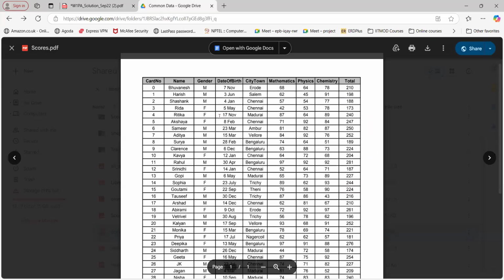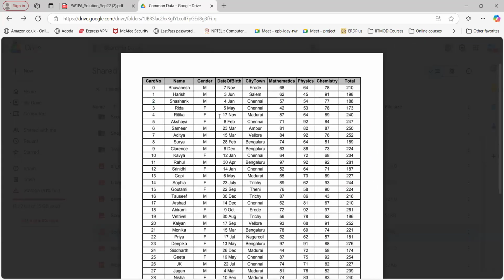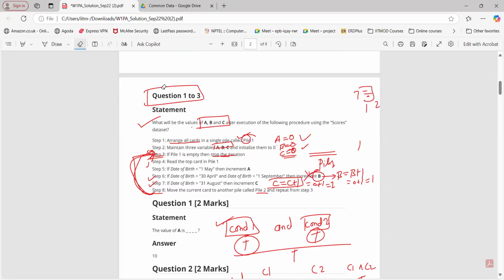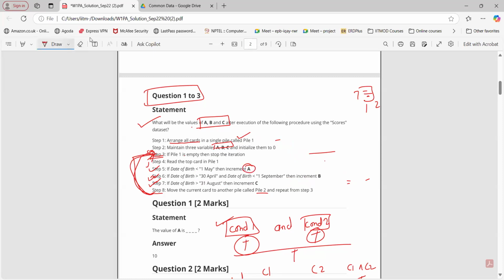So go to this particular data set, check cards one by one, compare each card for each of these three cases and see which condition gets satisfied, and accordingly we need to increment the value of A, B, C. So simply what we are doing here, if I keep doing this process for all the 30 cards in the data set, what can I say about A? A will give me the number of cards on which the date of birth is less than 1st May. Can I say like this?